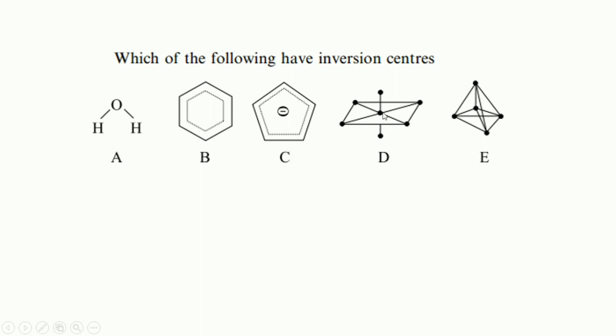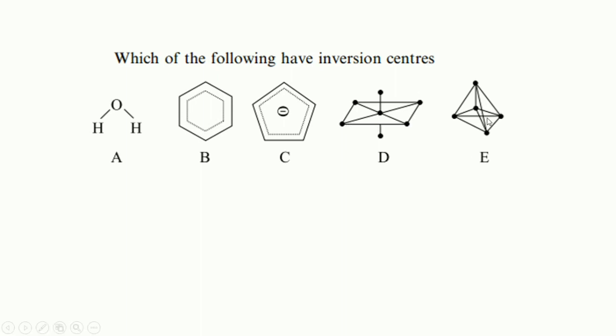In case of D, we find the same thing as in B, because if we travel on this side and find, for example, a chlorine, and we travel to the opposite side, there is the same atom on the other side, which means there is an inversion center.